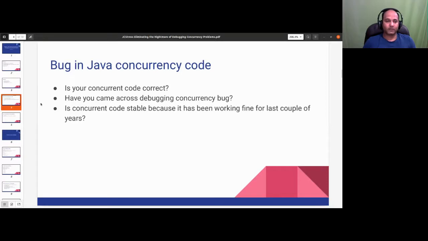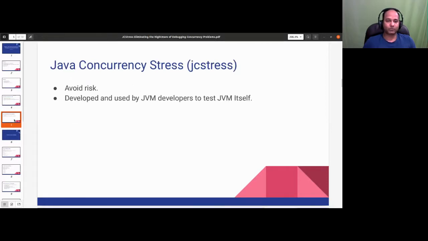Now let's talk about JCStress. JCStress is a tool mainly developed by JVM developers to test the JDK itself, and it is a tool we can also use in our projects.